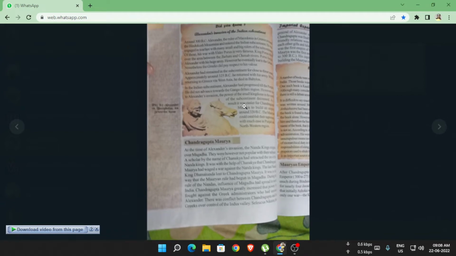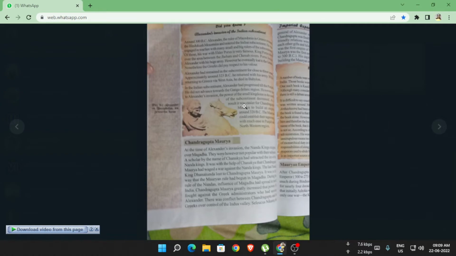So at that time, Chandragupta Maurya was a king who came to build an empire in the Indian subcontinent. He came around 320 BC, and he established his empire in the northwestern region of Punjab.